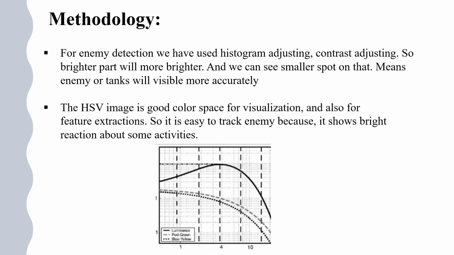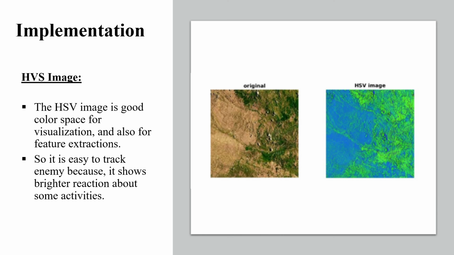For enemy detection, we can use histogram adjusting as well as contrast adjusting. Also, by converting the image into HSV, we can track the enemies. So this is our methodology. Then finally we come to the implementation part.